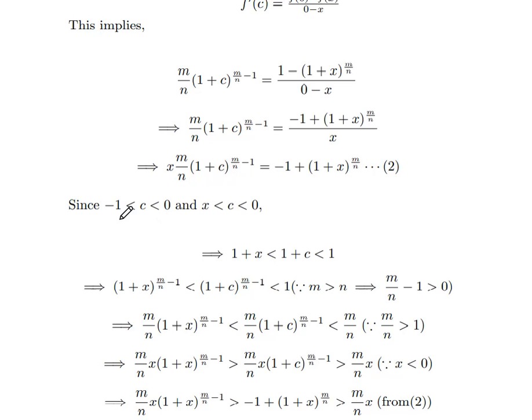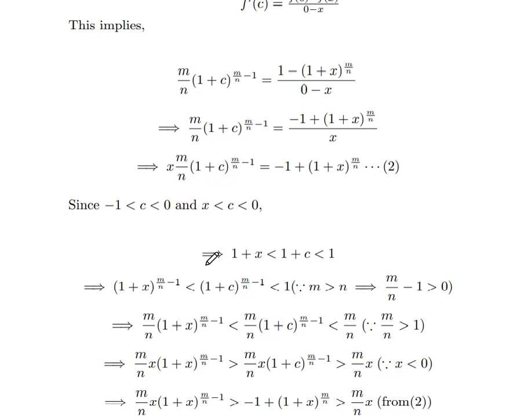Since we know that c belongs to (x, 0) and x is running from minus 1 to less than 0, that implies c is also running, with minus 1 less than x less than c less than 0. Since c is in between x and 0, when you add 1, we get 1 plus x less than 1 plus c less than 1. Here we are adding 1 to this inequality.